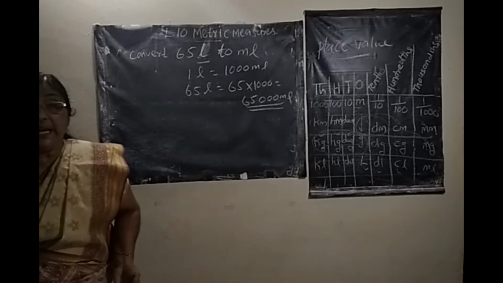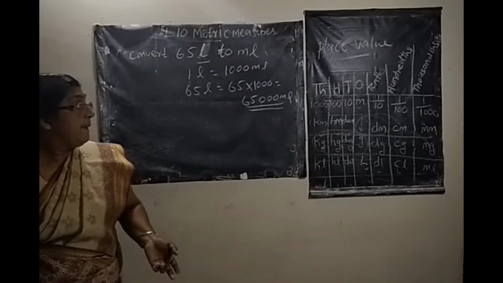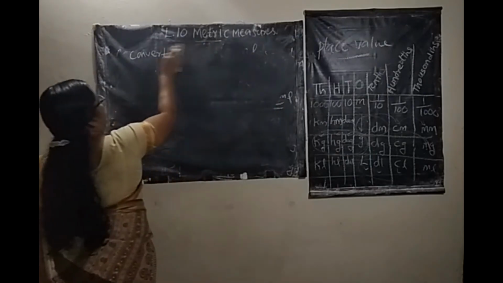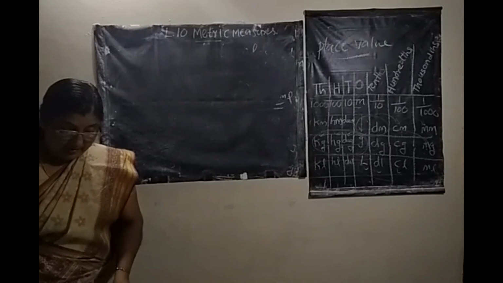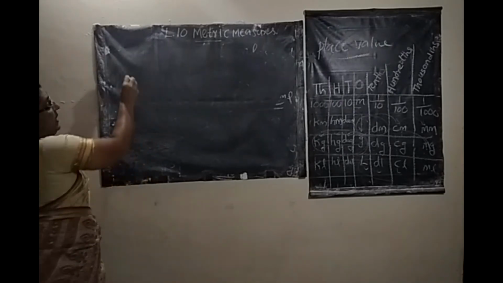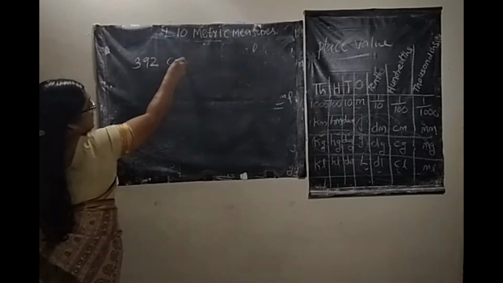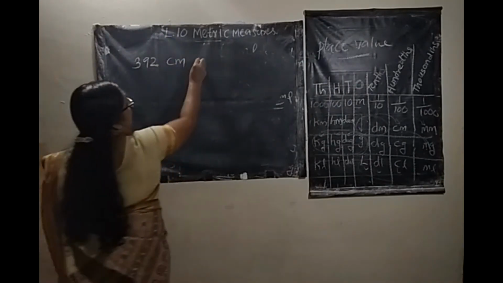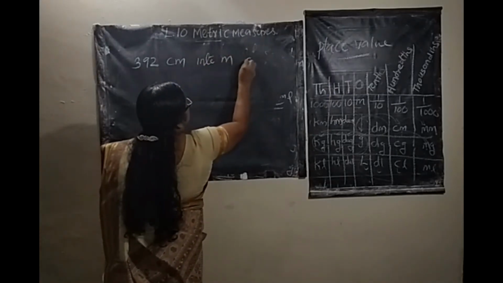Next you convert a smaller unit to a higher unit. Convert 392 centimeter into meter and centimeter.